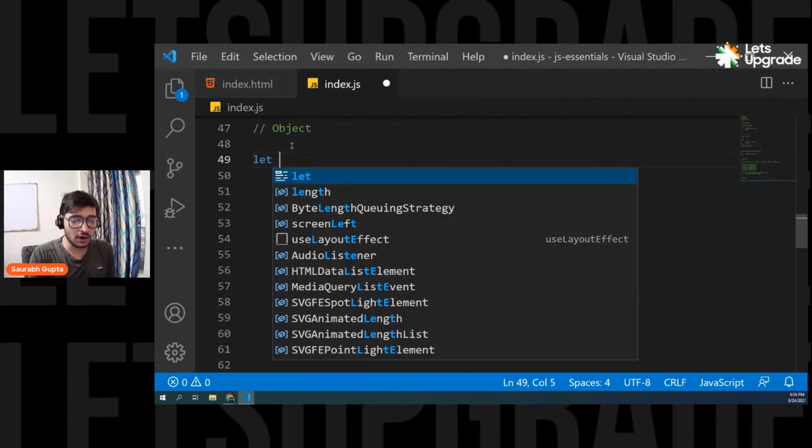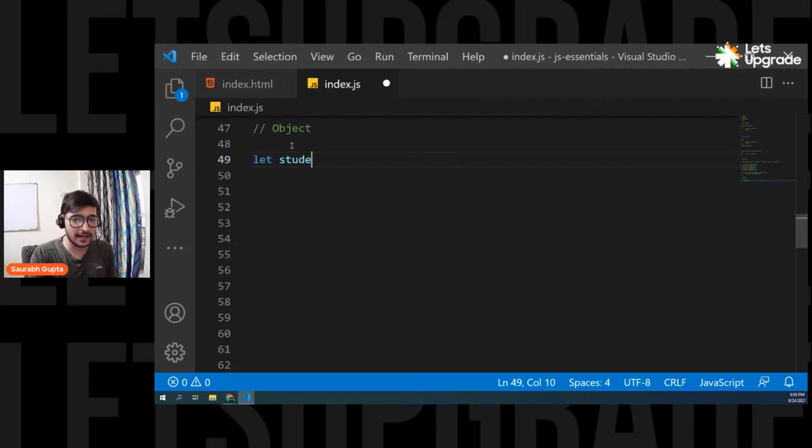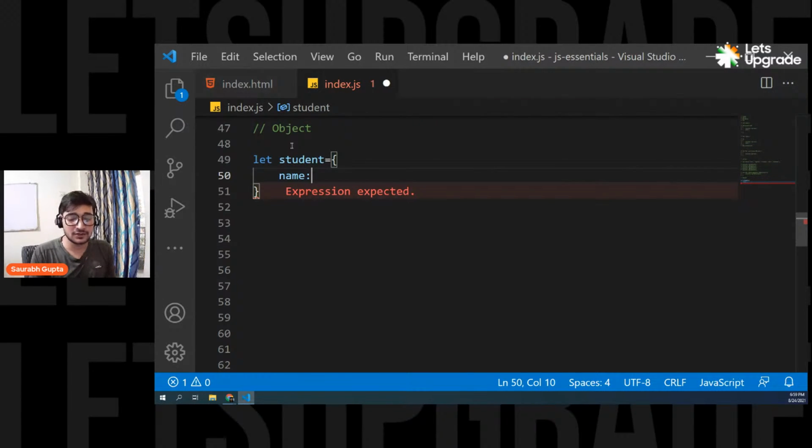So let's create an object called student. Let's say I'm managing student data. Now see here, you're not going to have hands, eyes, nose, right? You're going to have some data. So let's say I have an object called student, a simple plain object. And now I'm going to have properties. Let's say I have a property called name. That's how you create it, guys.